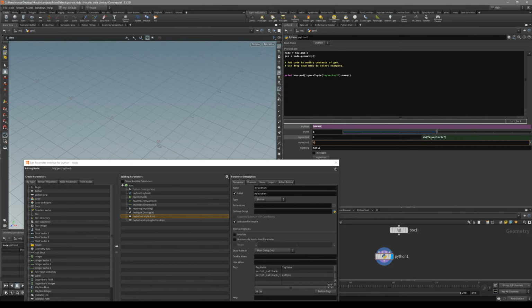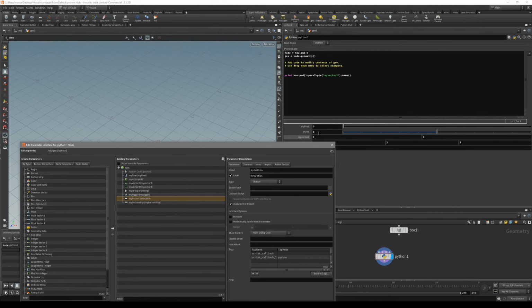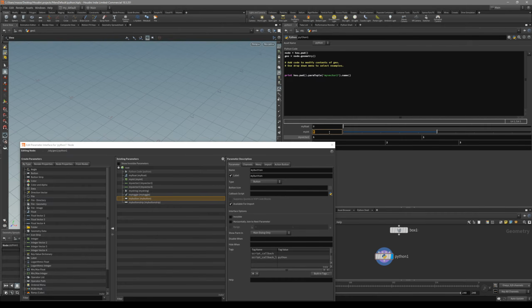So for me it's going to be HScript, but we could also write Python code in it. Just make sure that we have Python selected here, and it's going to evaluate these expressions as Python. And also once we start writing our code, we can specify whether this particular expression we are writing is Python or HScript. So let's get to it.